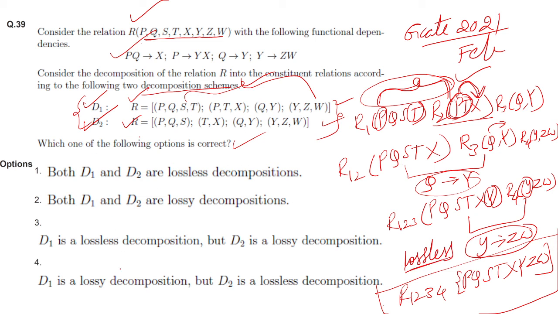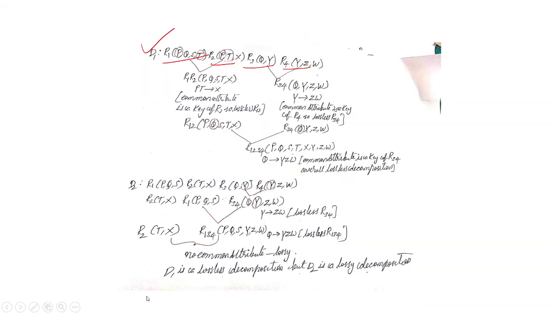Okay, D1 is lossless. Up to now we know that D1 is lossless. Then we will see about D2. In D2, R1 is PQS, R2 is TX, R3 is QY and R4 is YZW.